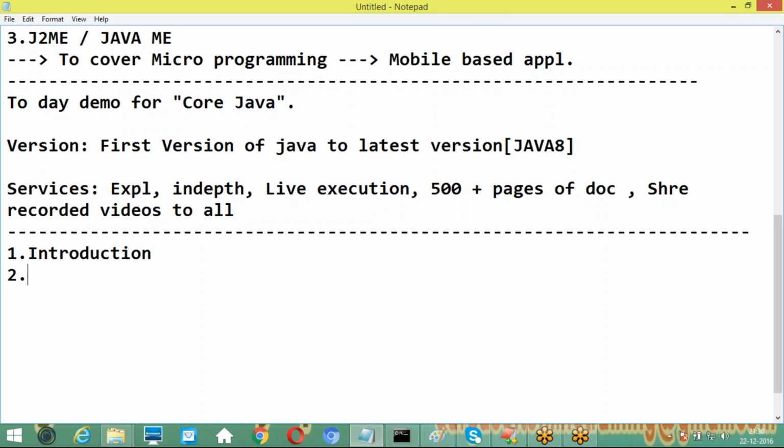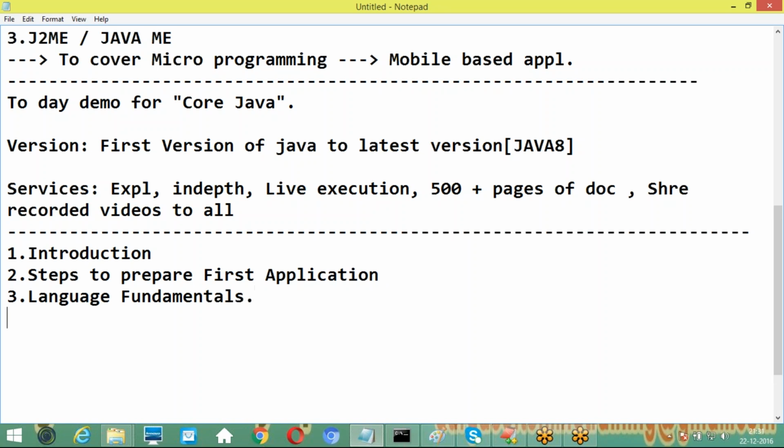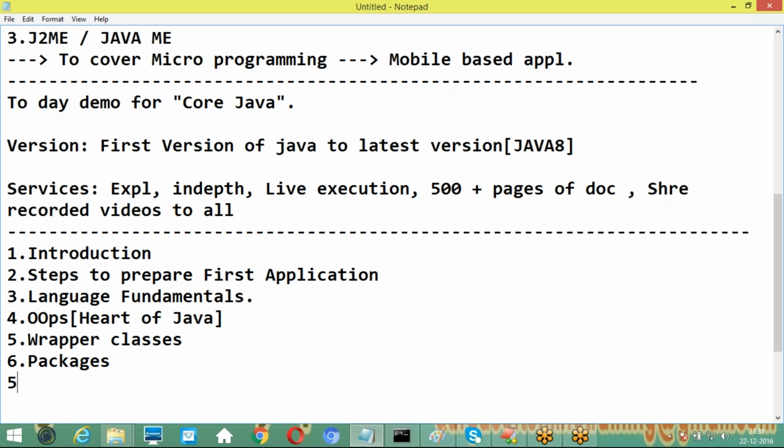Introduction part is one thing. Second one is steps to prepare the first application. The third one is language fundamentals. The fourth one is the OOPS concept. This is the heart of Java. Here I have very good awareness about it, and I have done very good research on it. Next, the fifth is wrapper classes, the sixth is packages, the seventh is inner classes, and the eighth is string